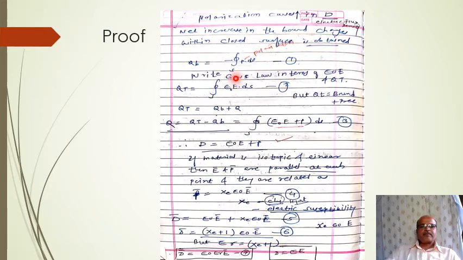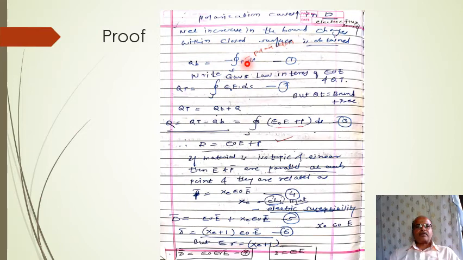So in summarized form, the proof mentioned here is that first we have to mention polarization causes increase in the electric flux density. Net increase in the bound charges within a closed surface is obtained, that is Qb is equal to minus closed integral S P dS, where P is the polarization. Therefore we have to write down Gauss law in terms of epsilon 0 E. Qt is equal to closed integral epsilon 0 E dS bar. Then Qt is equal to Qb plus Q. Then Q is equal to Qt minus Qb.